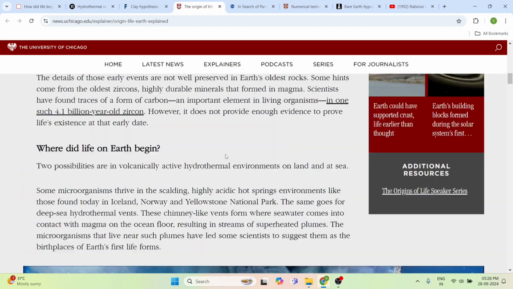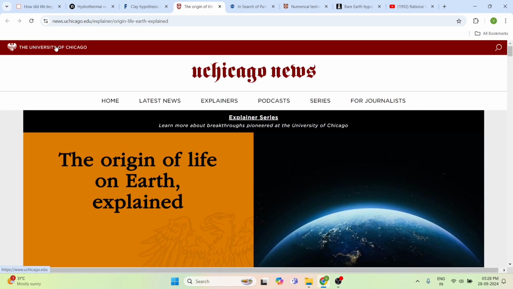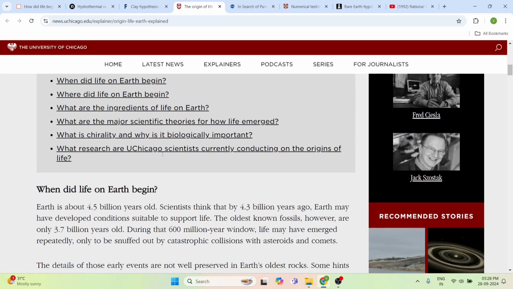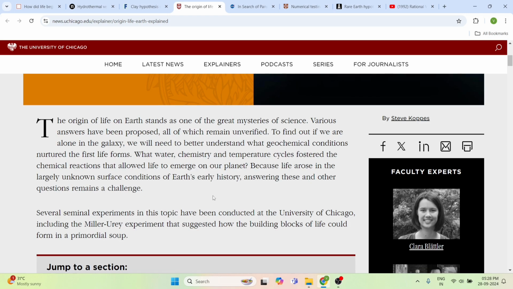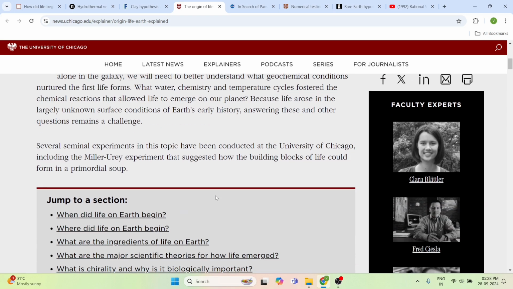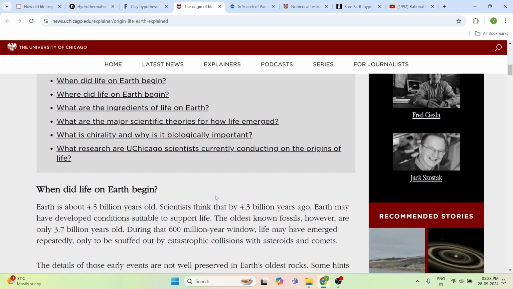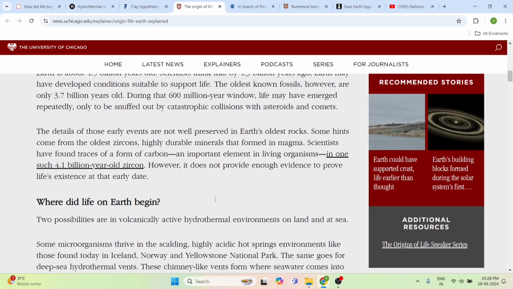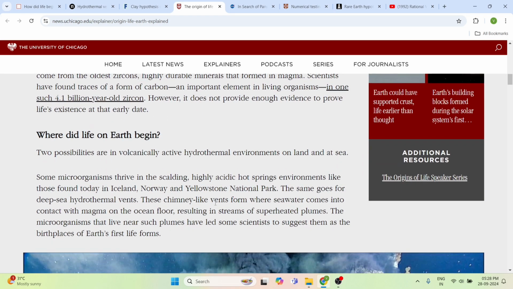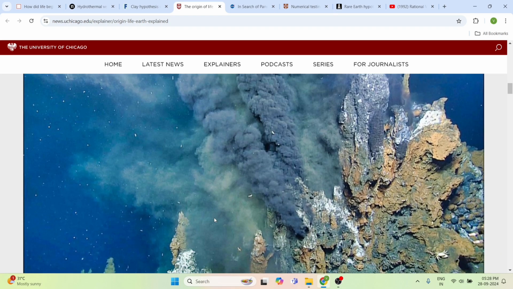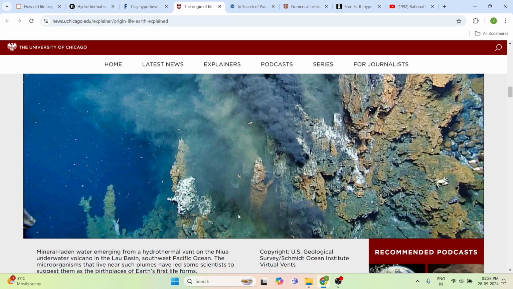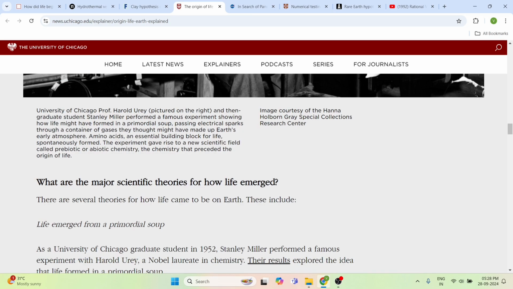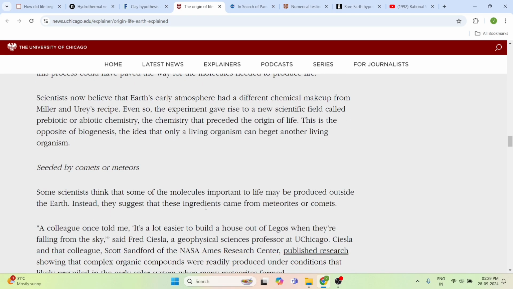Let's go into another article, from the University of Chicago, which explains the origin of life, the randomness of life's ingredients. They found that some amino acids could form under specific conditions due to random conditions, suggesting a coincidental occurrence that can cause life. These can include meteorites or comets, which are nothing but asteroids or something like that. The compounds that came from extraterrestrial sources formed organic compounds, and that leads to life.